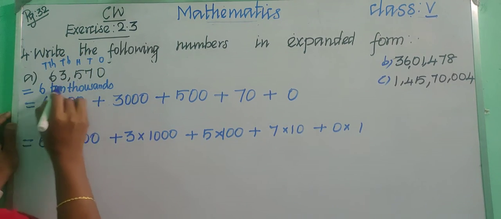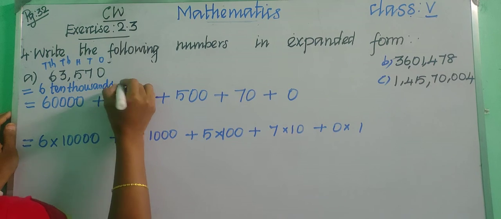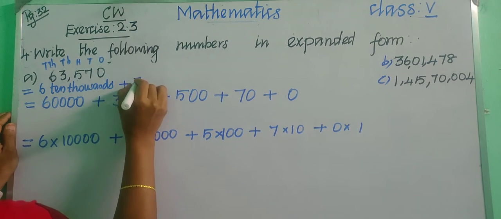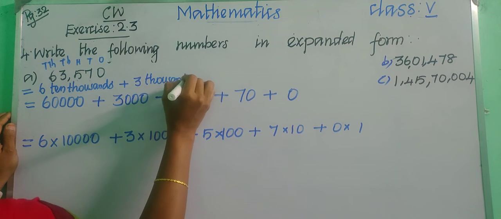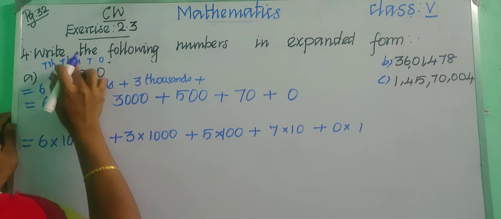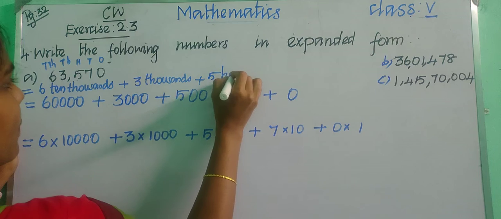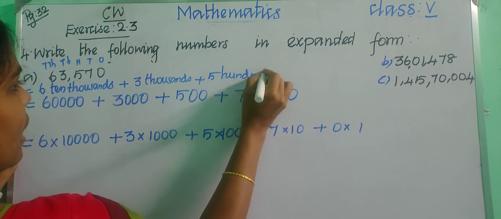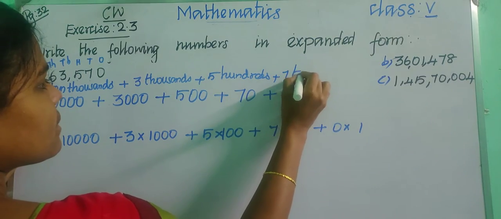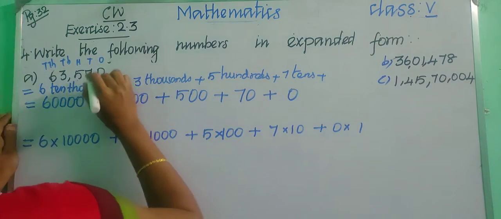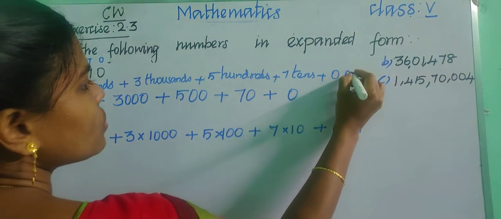So 6 10,000s and then plus 3,000s, 3,000s. And then 500s, 500s. And then 7 tens, 7 tens. And then 0 ones. Okay, 0 ones.